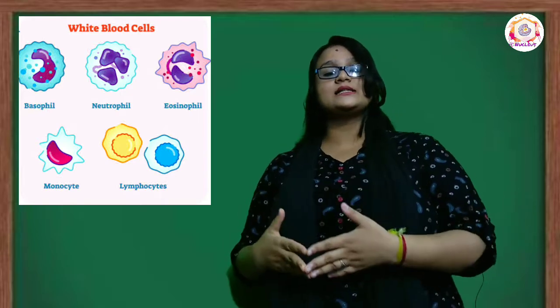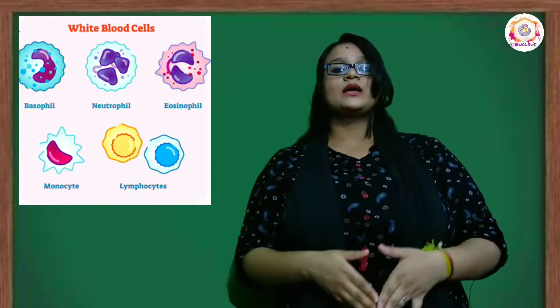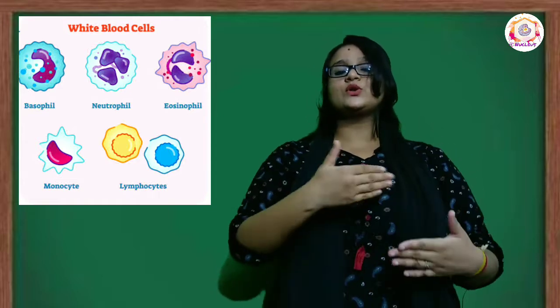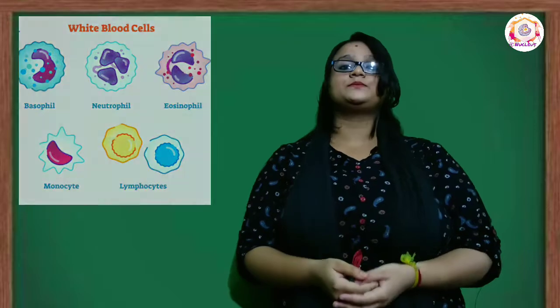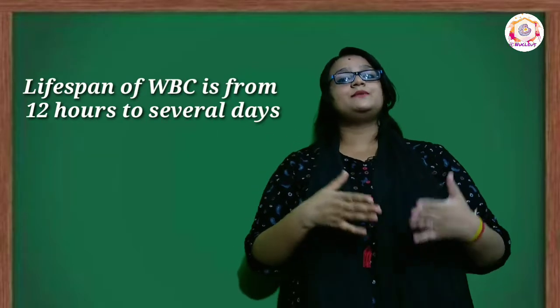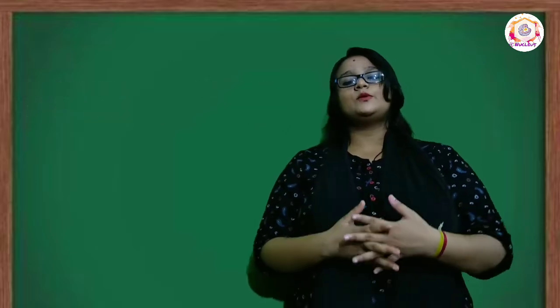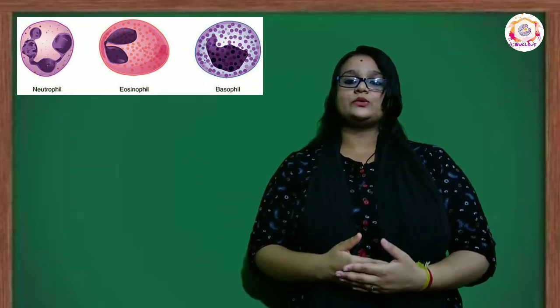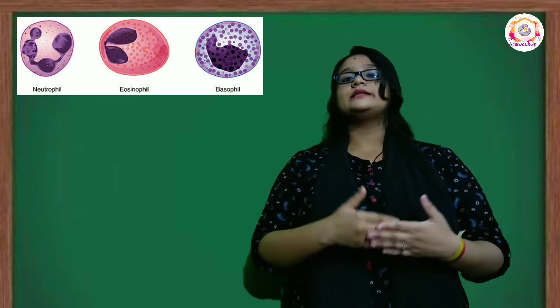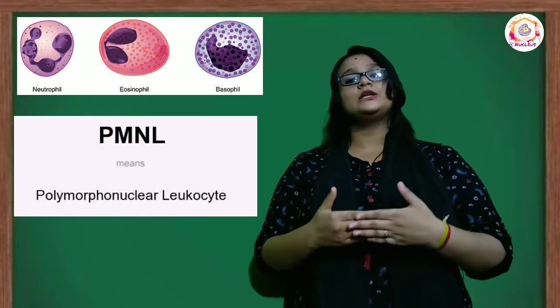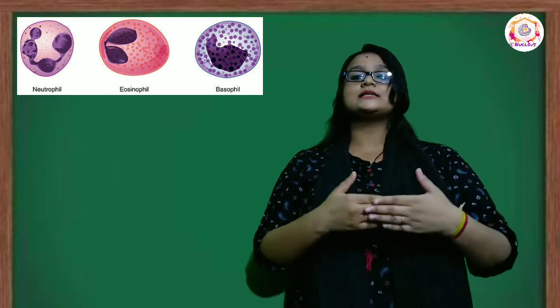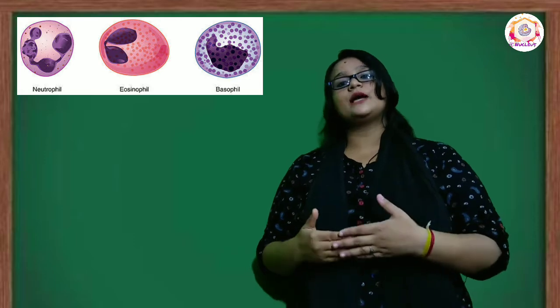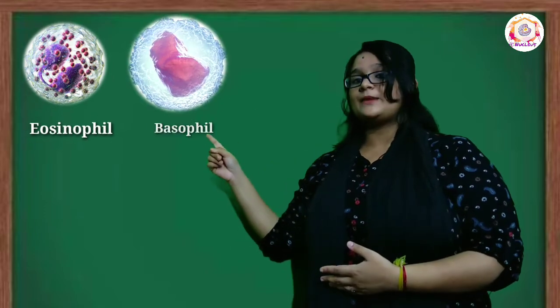Now, let us move on to white blood cells. These are the colorless cells which are larger than RBC. They are nucleated cells and also change their shape when and where needed. The lifespan of WBC can be 12 hours to several days. WBC are further categorized into two types, granulocytes and agranulocytes. Granulocyte WBC possess large-sized granules in their cytoplasm. They are also called polymorphonuclear leukocytes because their nucleus is irregular and divided into 2 to 5 interconnected lobes. They are of three types, eosinophil, basophil and neutrophil.